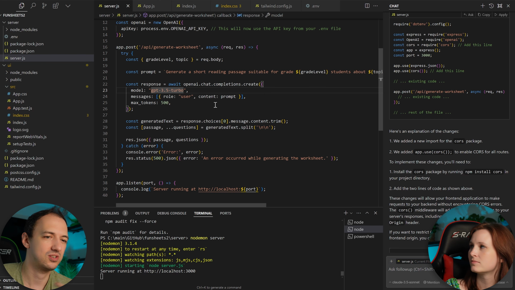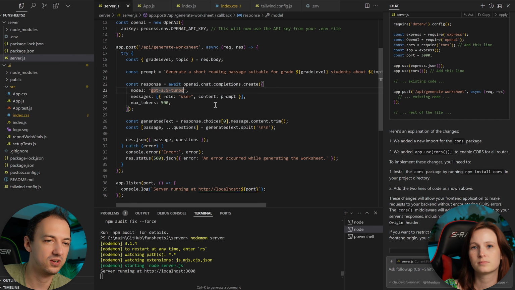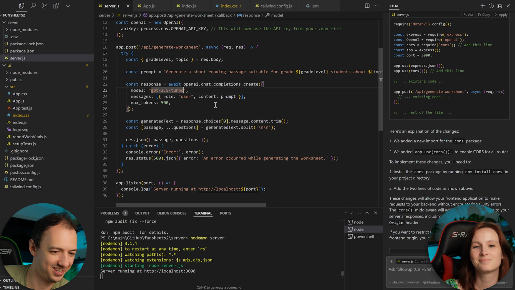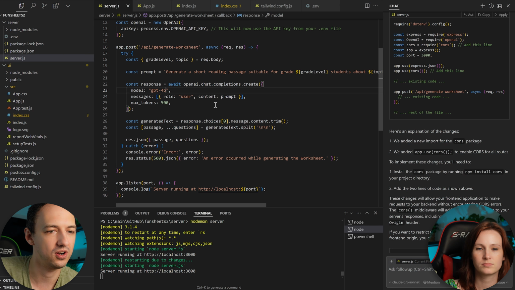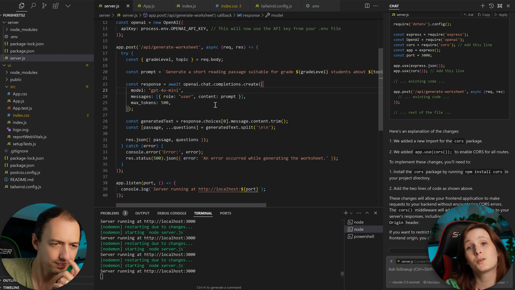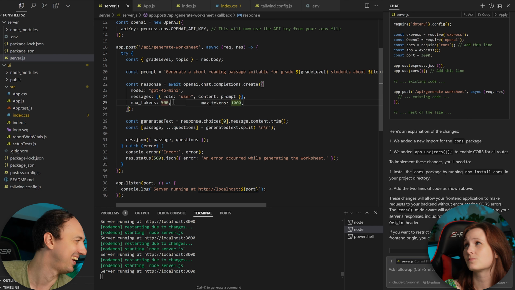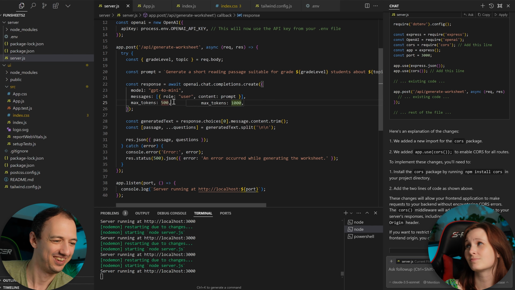Again, if you're building AI apps and you stay on top of the different models, you can figure out which models are the best ones to use. And since I use them all the time, I just know. So let's just switch it to 4.0. Let's do mini because mini is actually faster. Mini wasn't very good at running Minecraft commands, though. Uh-oh. Well, maybe it's a little better at reading comprehension.